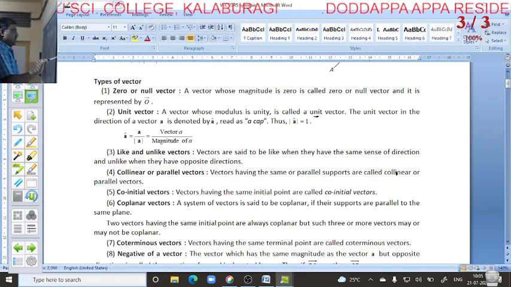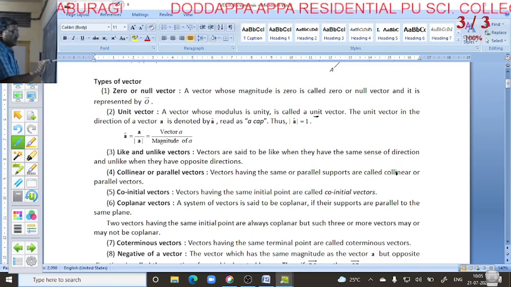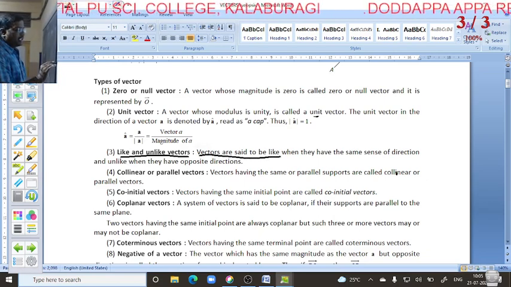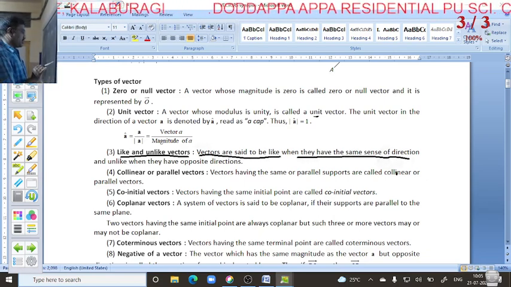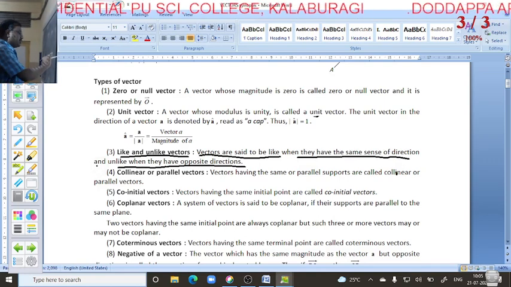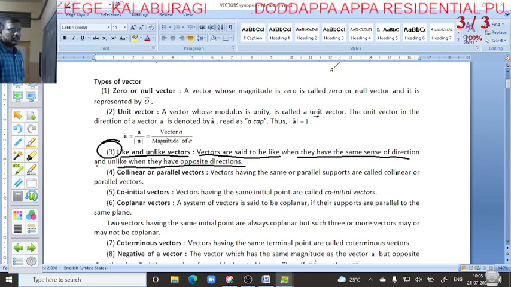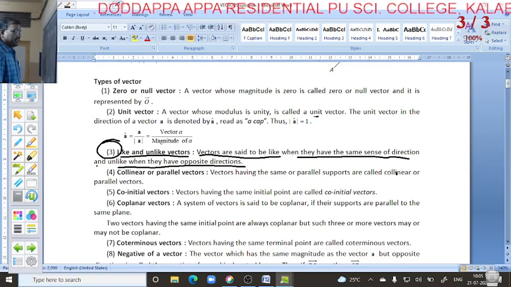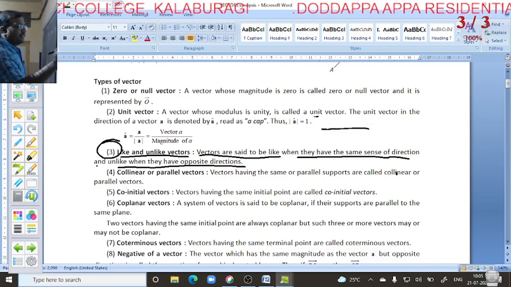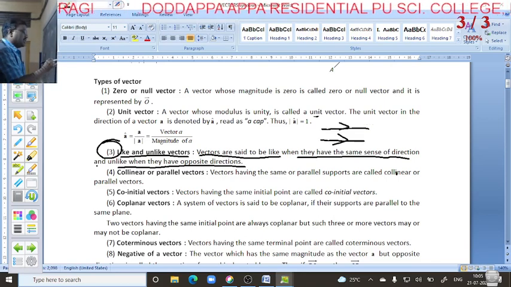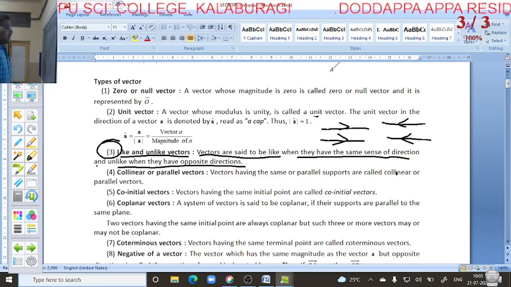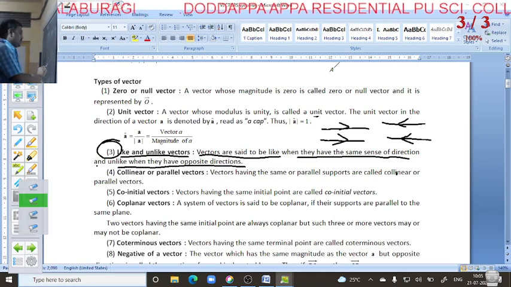Next, the third one, like and unlike vectors. Vectors are said to be like when they have the same sense of direction, and unlike when they have opposite directions. It is not in the syllabus because it is in the old syllabus, but I will explain. If the direction is the same, you call them like vectors. If the direction is opposite, you call them unlike vectors. Very simple concept.